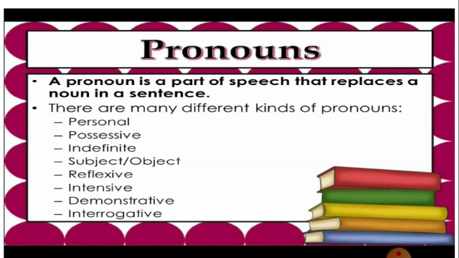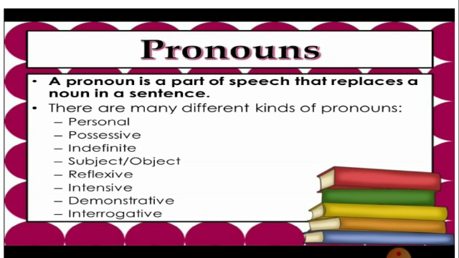Next, pronoun. A pronoun is a part of speech that replaces a noun in a sentence. Pronoun is the word which is used instead of a noun. There are many different kinds of pronouns: personal pronoun, possessive, indefinite, subject and object, reflexive, intensive, demonstrative, and interrogative.